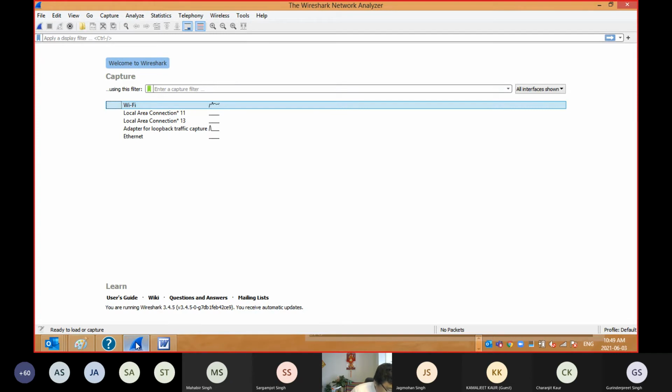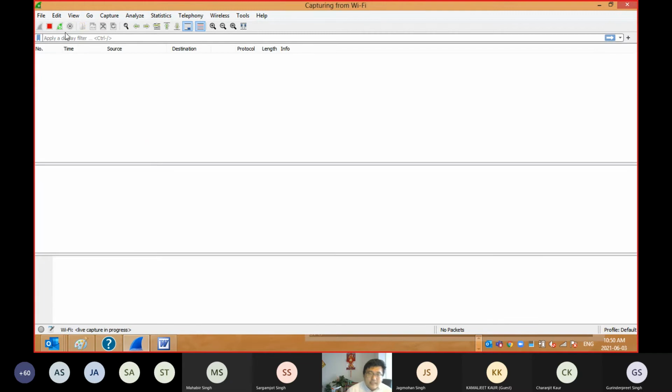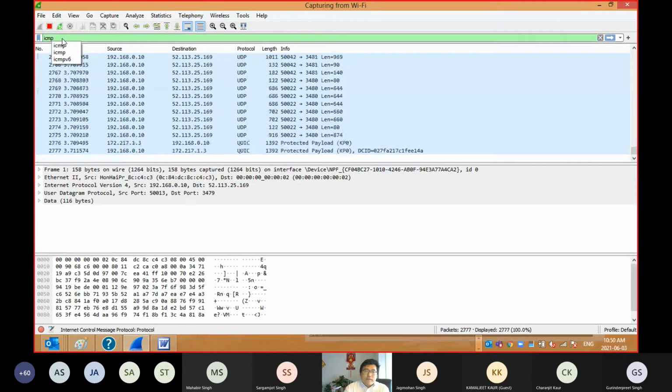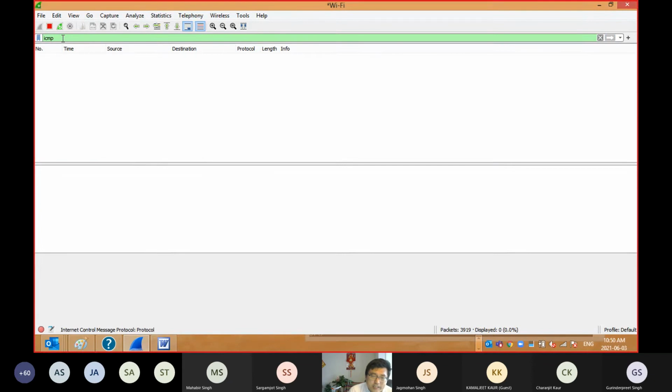How do you know your IP? I just said already, ipconfig /all. See the document, I showed already. See my recording later. How to know your IP? ipconfig, right? I answered that question. The first step is that when you open that, you select the interface, so select the Wi-Fi, and click this. And you need to give the filter ICMP, because ICMP means that you're only concerned about the ping command.